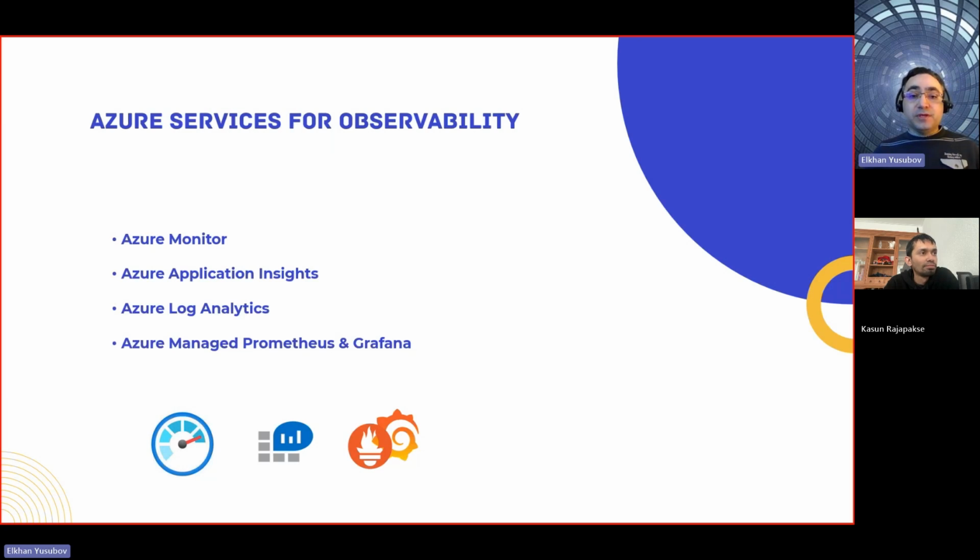And then Prometheus, which is an Azure Managed Service, can collect metrics from different data sources. They come with native integration into Azure Monitoring and Application Insights, so that makes them first-class citizens in the Azure environment, especially for AKS when you are dealing with Azure Kubernetes Service monitoring and observability related tasks. Back to you, Kasun.